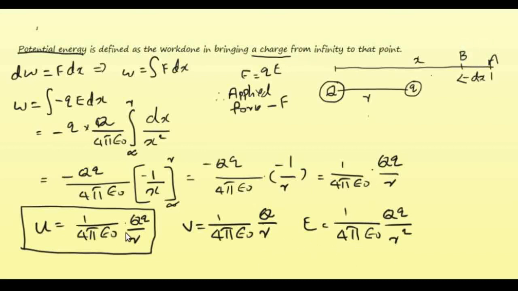So even though these equations look similar, there is a big difference between each equation. Here the variation is in 1 by R square, but for potential energy the variation is simply in terms of 1 by R.